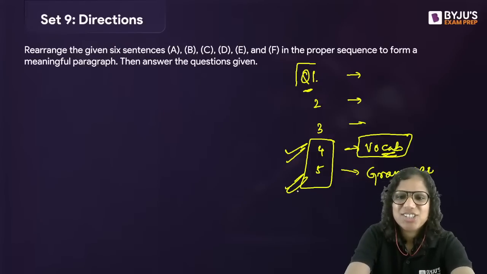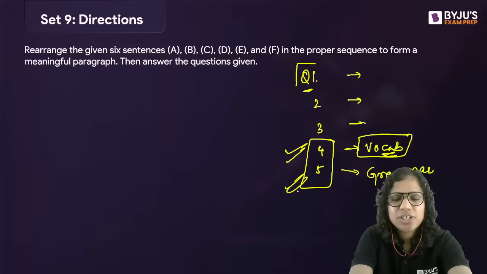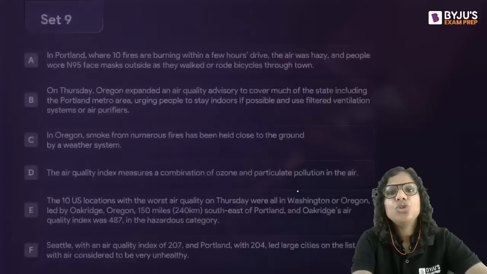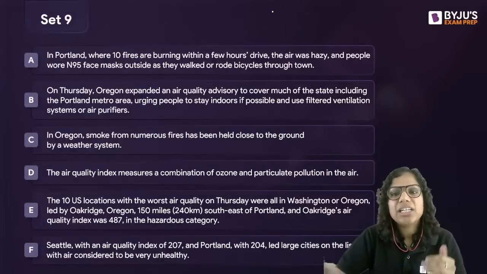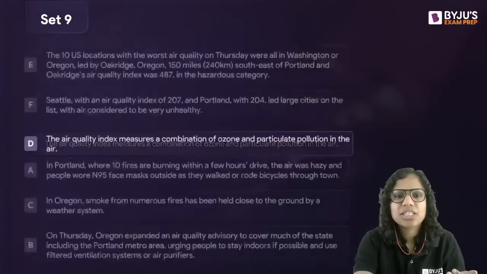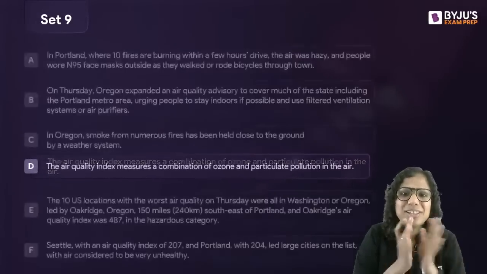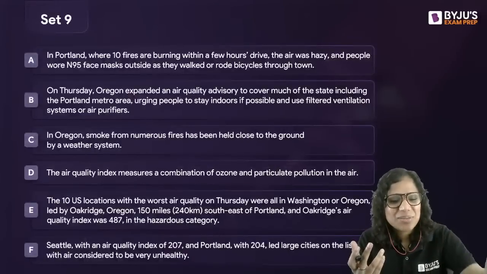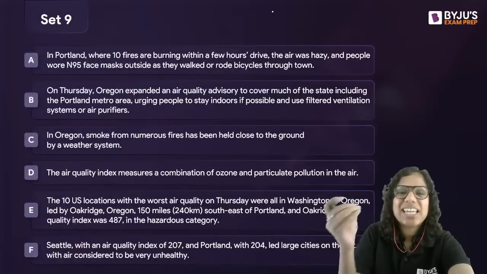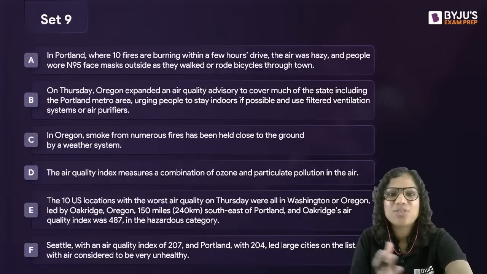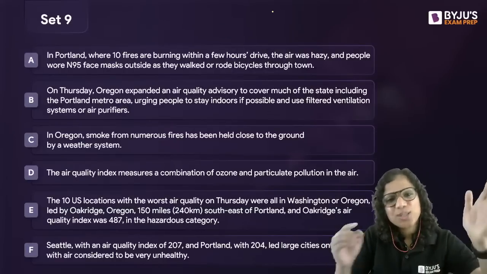All right. Let's go to the set based question. So in this question, you yourself have to form a sequence. No options are given to you. And later on I'll ask you questions such as, sorry, I'm so sorry, the answer was already given after this. I'll later on ask you questions such as, what is the second sentence? What is the sixth sentence after rearrangement? Okay? So let's see what you say.